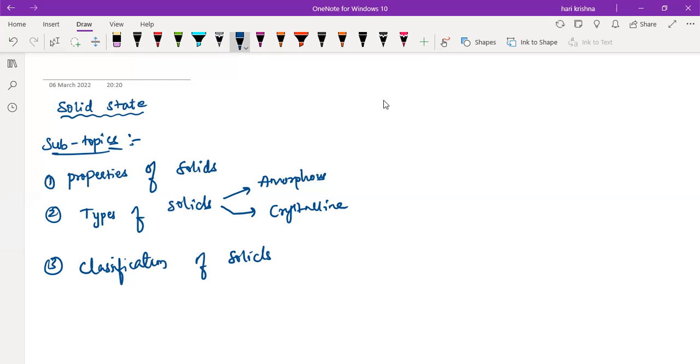If you see the properties of solids, what properties are there? Generally you study in class 10th and all, right? Definite shape, definite volume. They have high densities, incompressible in nature and all. Like that, we'll go to the next topic, types of solids. Again, two different types of solids, amorphous, crystalline and all. Next is the classification of solids.